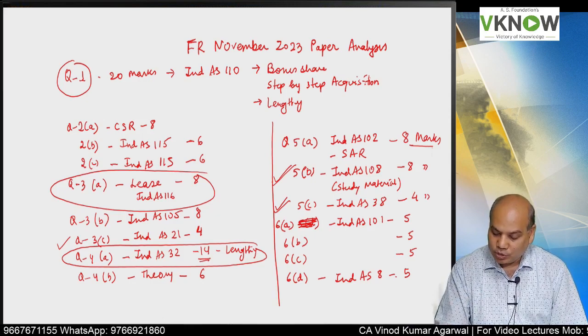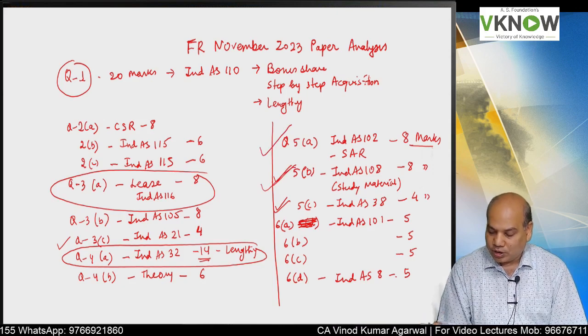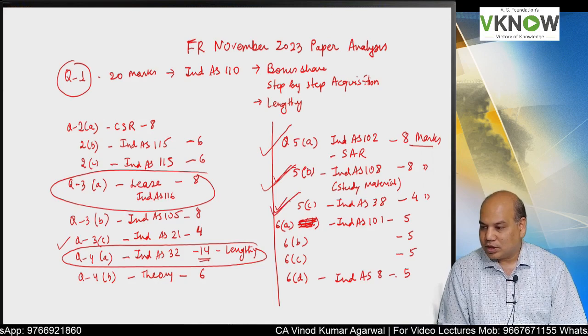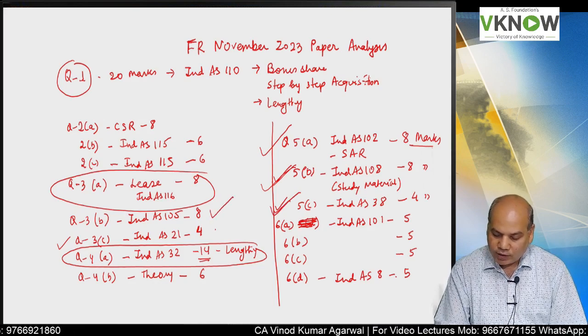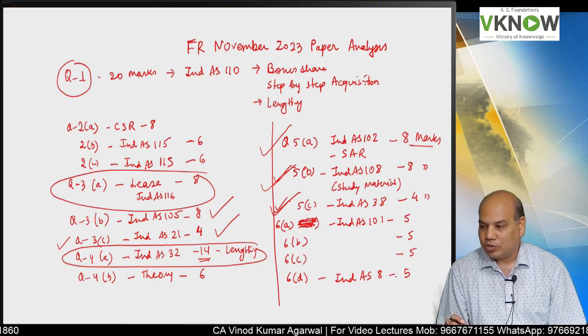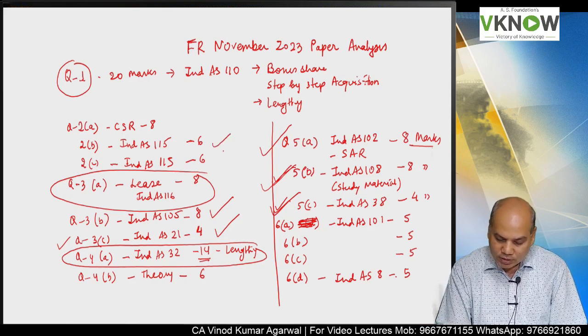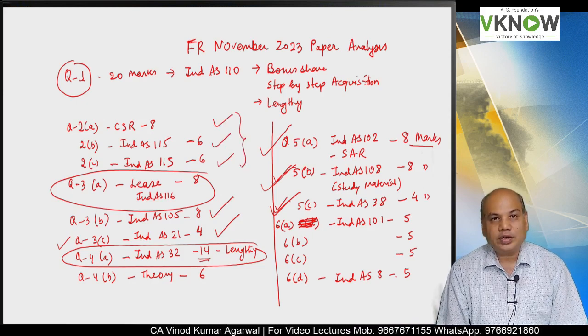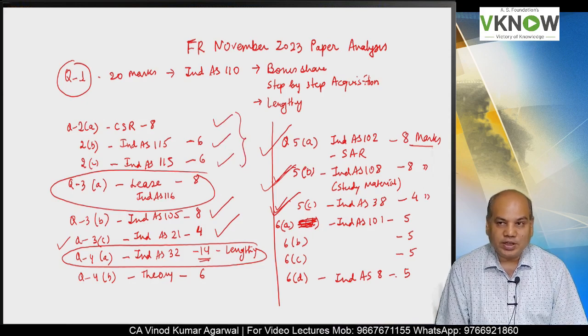Like segment report you can get 8 marks. This Ind AS 102 you can get 8 marks. This Ind AS 38, 4 marks. They were quite easy. Ind AS 105, Ind AS 21 directly from past paper and study material you can score. Even this CSR and Ind AS 2 problems were directly from our material.